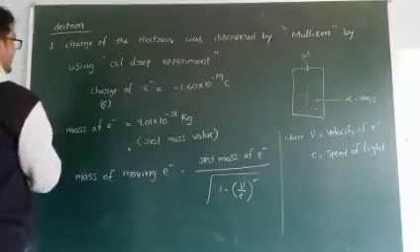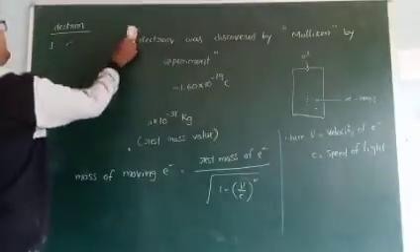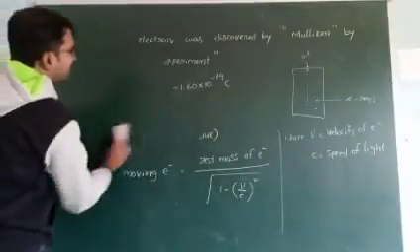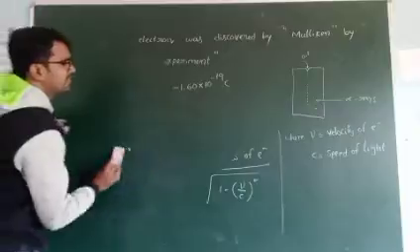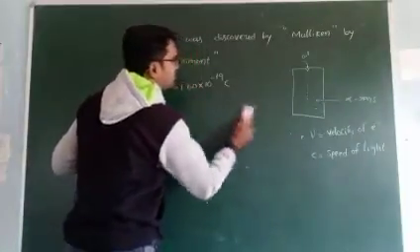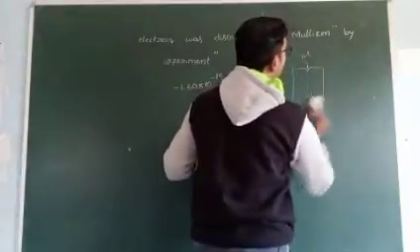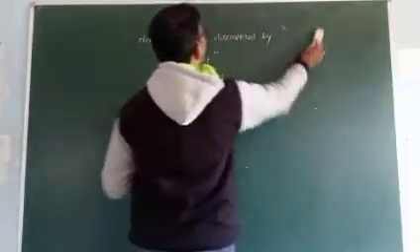Third one about electron, that is the e by m value. E means charge, m is mass. E by m means charge to mass ratio, and another name is also there, that is specific charge.